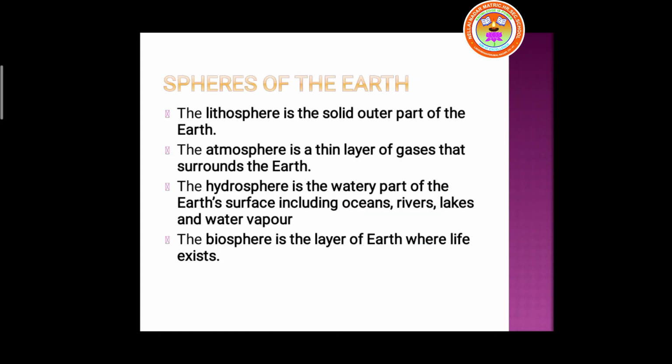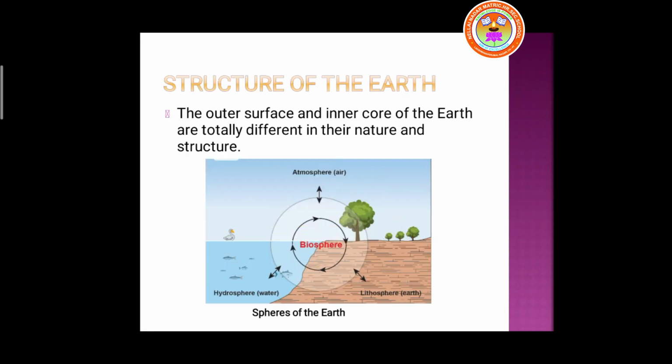Second one, the atmosphere. The atmosphere is a thin layer of gases that surrounds the Earth. We have various gases surrounding the Earth: hydrogen, carbon dioxide, oxygen. A lot of gases surround the Earth in a thin layer, and that is called atmosphere. Please have a look at that picture, slide number 4. You can see the atmosphere with its various gases.